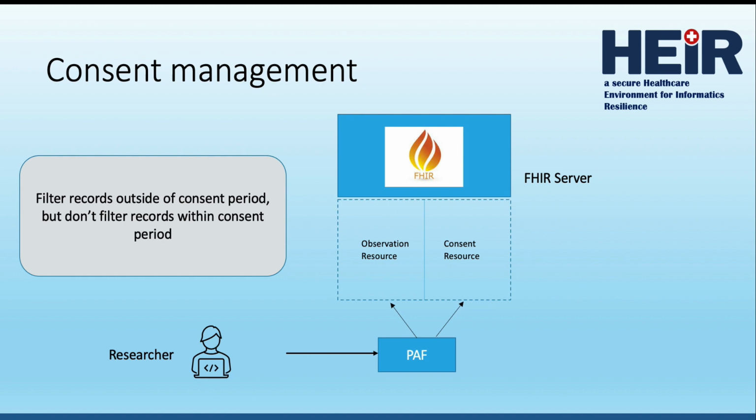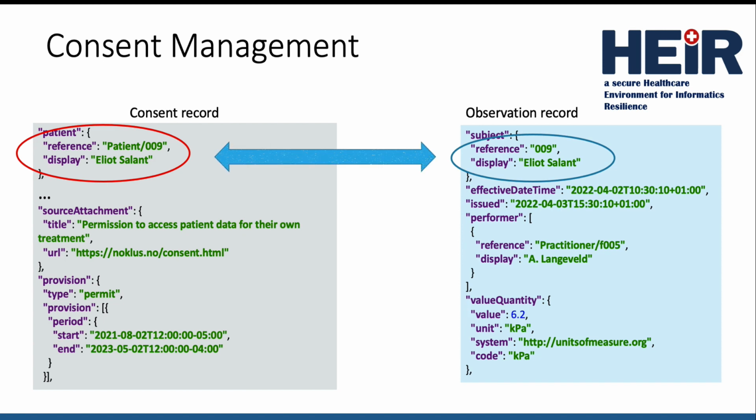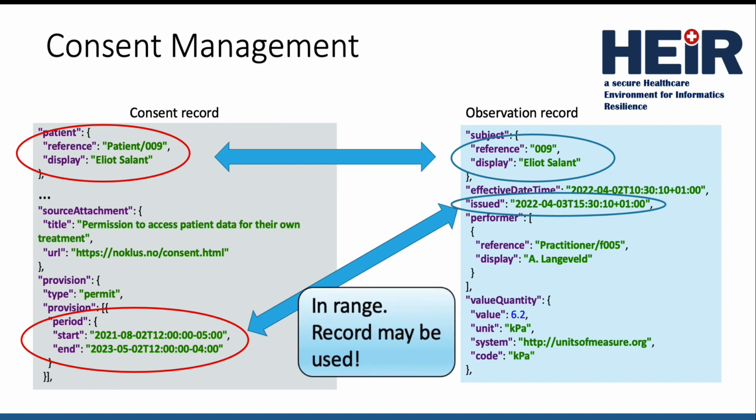A researcher makes a request for all medical records. Here we see part of the FHIR consent record from patient 009, Elliot Salant. Upon receiving a request for medical observation records, the privacy-aware framework will match the consent record to an observation for Mr. Salant, and then check to see if the exam date falls within the consent window. If so, the record will be returned to the researcher. The privacy-aware framework policy can easily be configured to anonymize PII information before it is returned to the researcher.